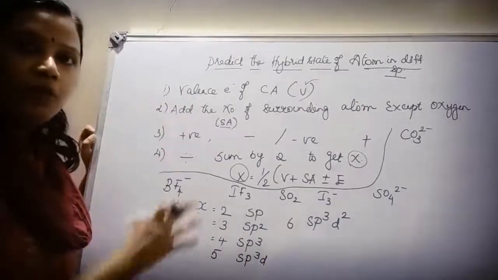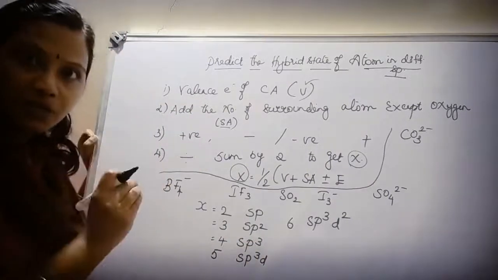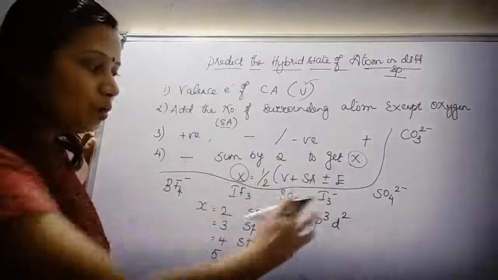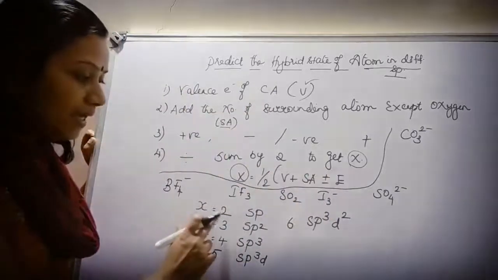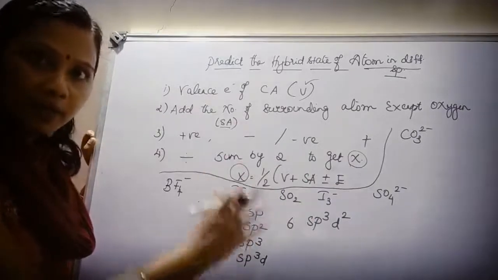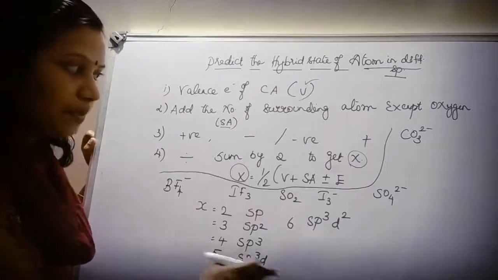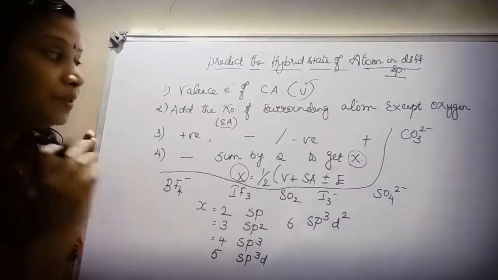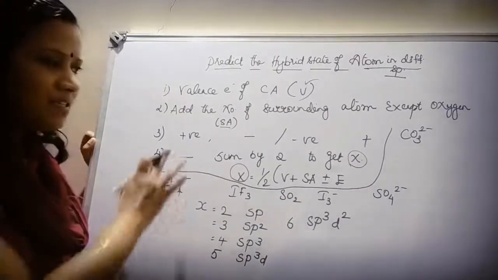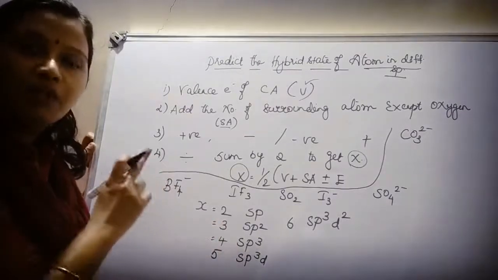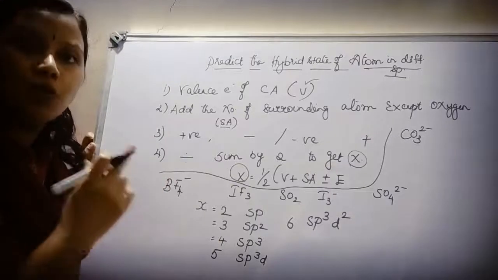So now we know the steps to predict the hybrid state of an atom. We know the steps and we know the formula. If you are getting the x value as such, what kind of hybridization may happen? If the value of x is equal to 5, then what happens to hybridization? This is all clear. But remember children, this is a shortcut to do the hybridization procedure, but this procedure will not apply to polyatomic molecules.